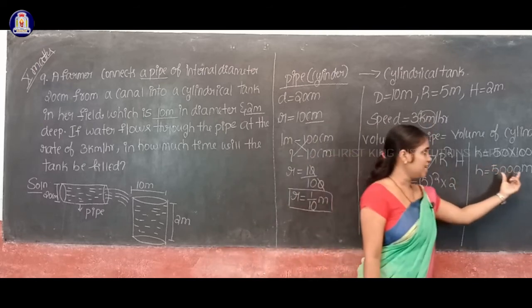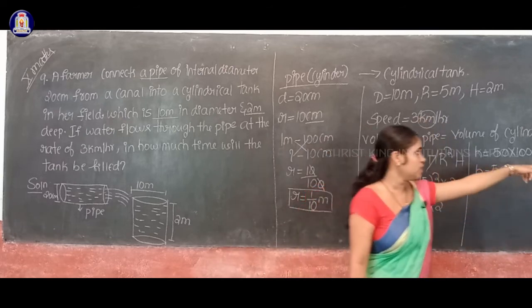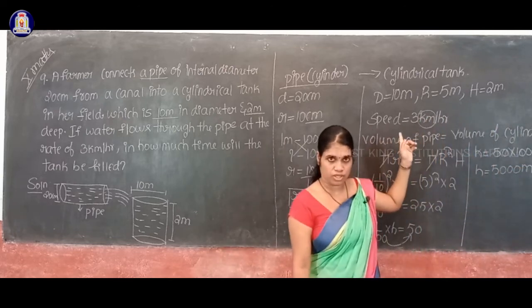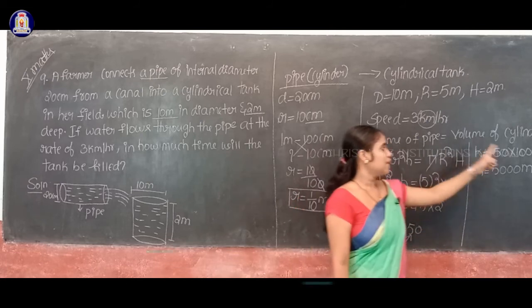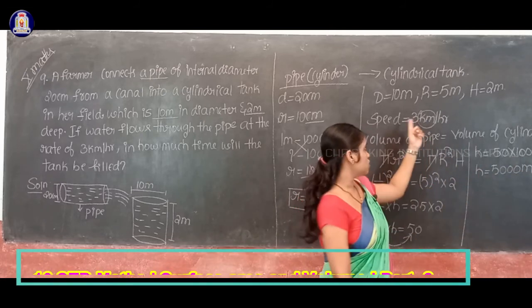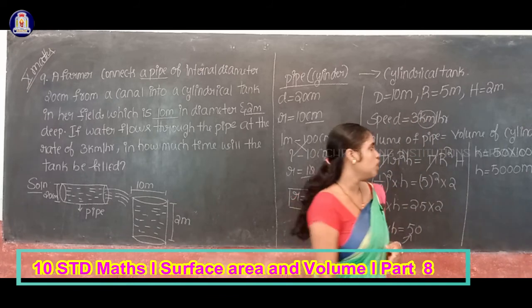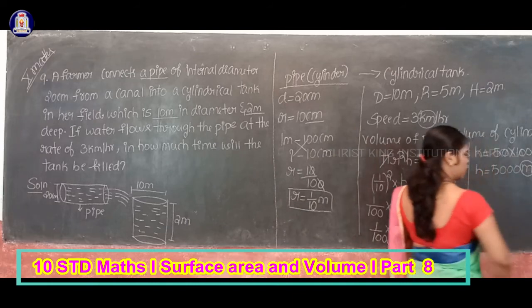So therefore shall I convert this meter value to kilometer, because there is a connection between a distance value and a speed value, isn't it? So therefore I'll convert this meter to kilometer. Why I'll convert? Because your speed value is given in terms of a kilometer. So therefore how to convert this meter to kilometer?